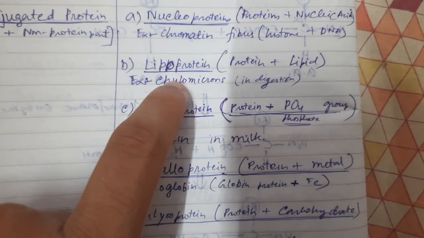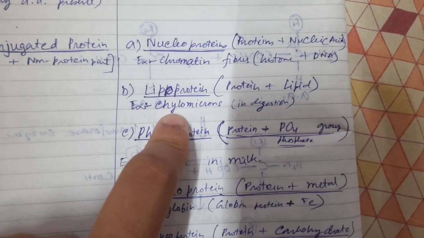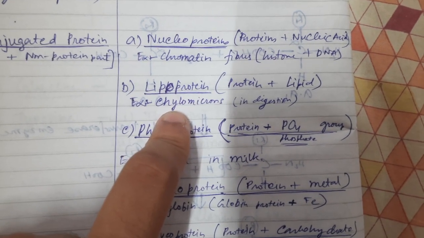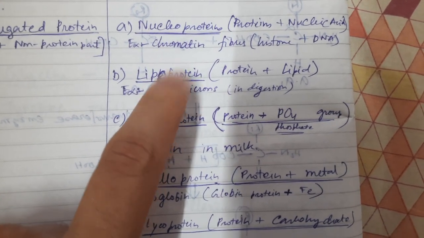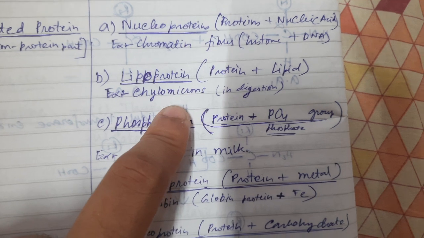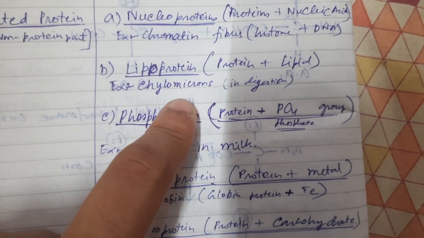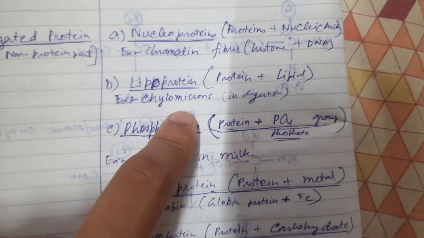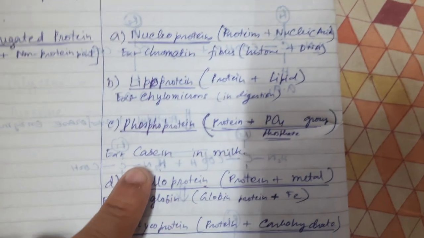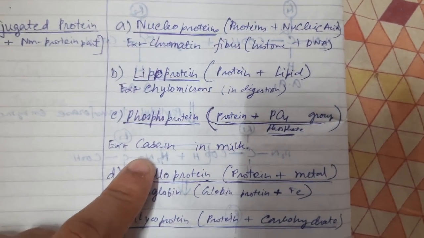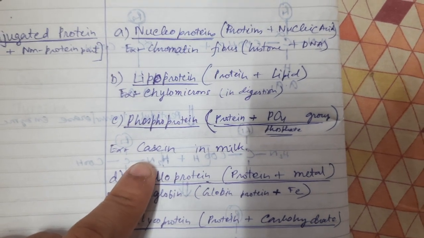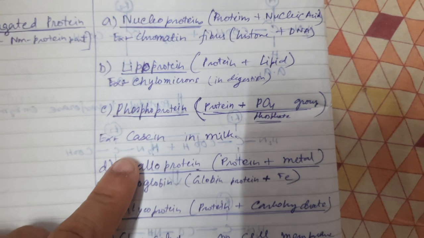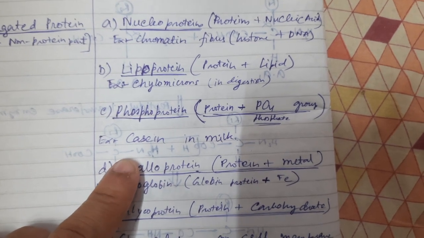And then comes lipoproteins, where protein and lipid are present together, and its example is chylomicron. It is actually formed in digestion when lipid is absorbed. And then there is phosphoprotein, where there is a protein group plus a phosphate group, and its example is casein in milk.